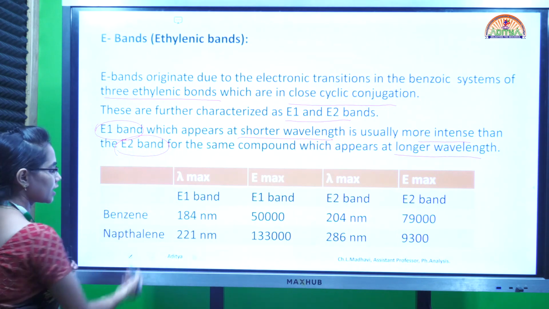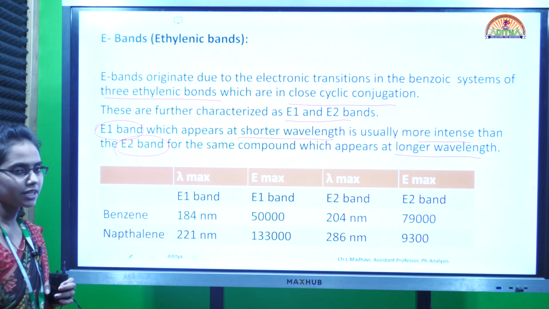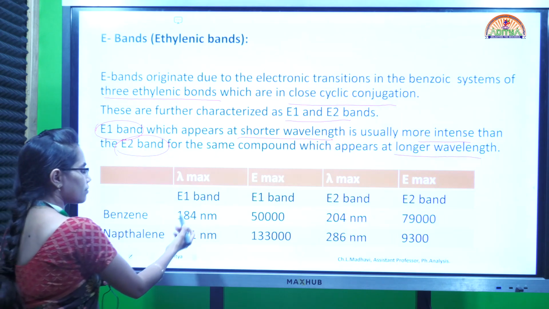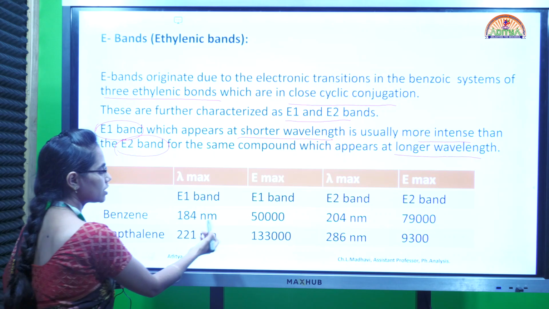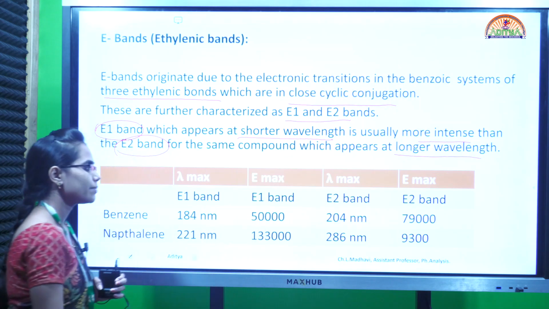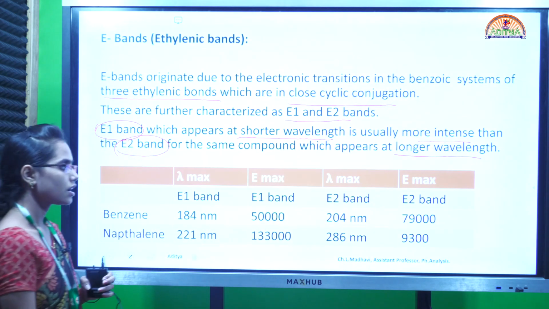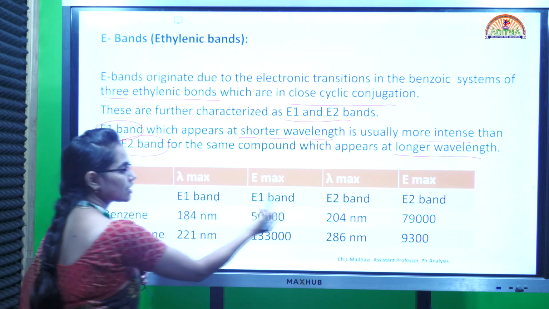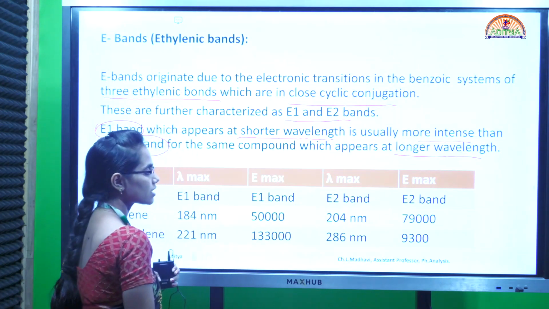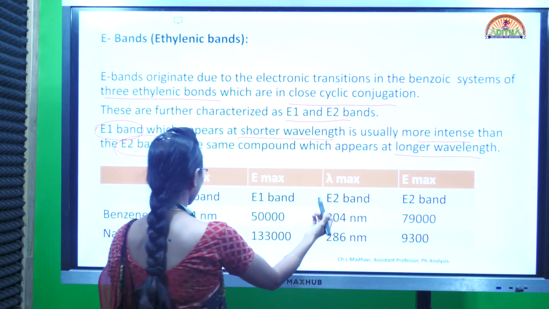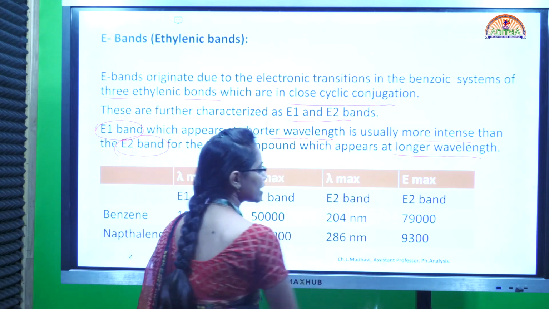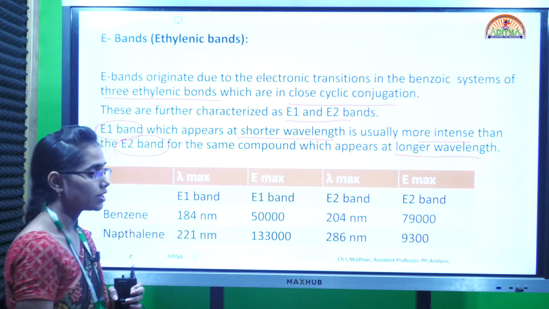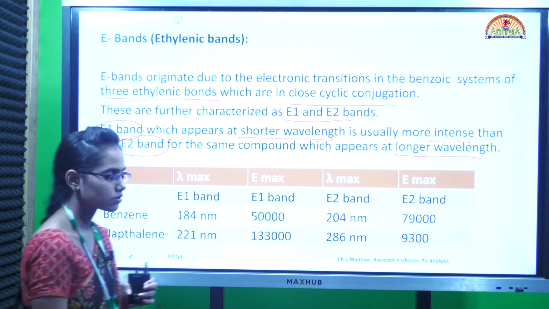For example, again we have benzene and naphthalene. For benzene, for E1 band we have a lambda max value of 184 nanometer and corresponding E max value of 5000, and similarly for the same benzene, for E2 band which occurs at longer wavelength, we have lambda max value at 204 nanometer and corresponding E max value of 79,000.